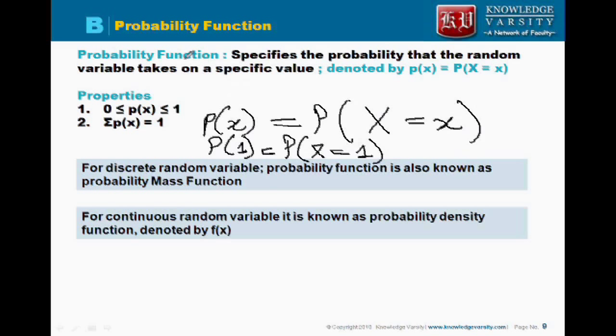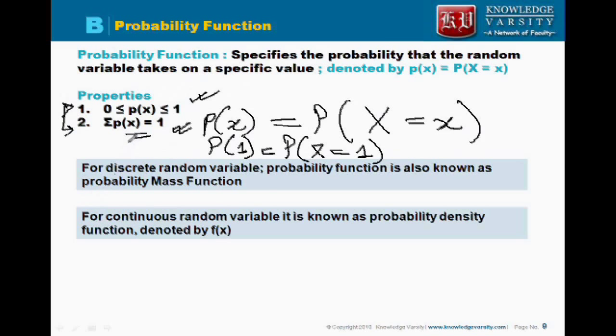Now a probability function also follows the same properties that probability follows, that is any probability function cannot be less than 0 or greater than 1. It has to be between 0 and 1, both inclusive, and the summation of the probability function should be equal to 1. So this comes from the properties of probability.